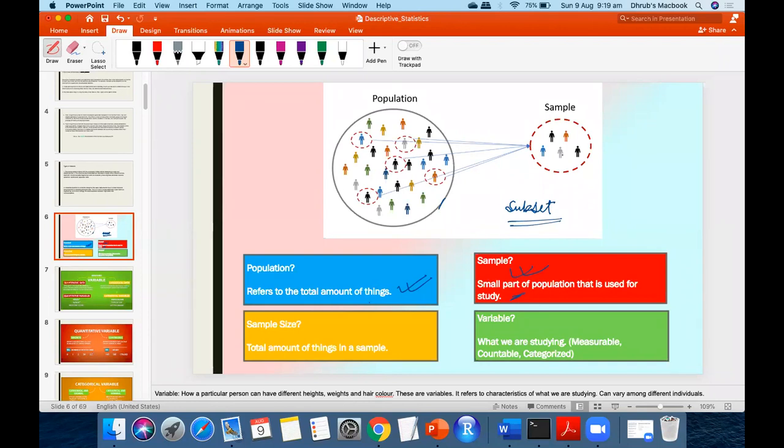Understand? Dhruv, one doubt here. From the total population, can we draw multiple samples for different regions, like the example you took? That is the correct way of sampling. This is not the correct way, this is just for representation that I have shown. So, like one sample for the economic background of the people, one for their literacy, can we do that? That is also one of the ways that we do sampling. We have a whole chapter for the ways of sampling. You understand? That is nothing but another type of sampling.